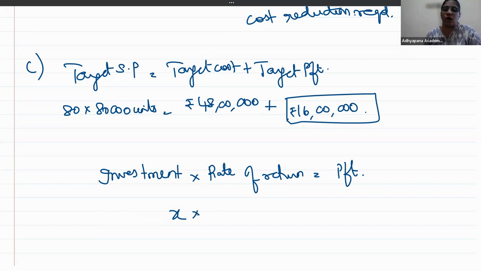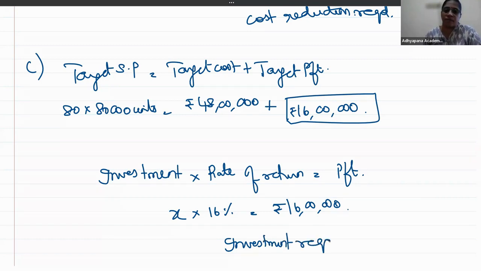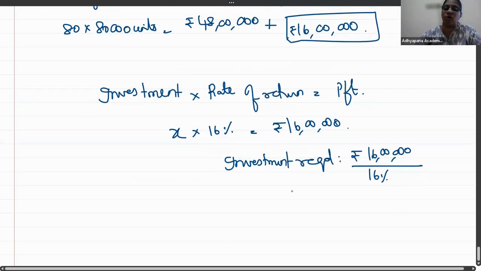That investment I do not know. Rate of return is 16%. It is equal to 16 lakhs, which means how much is the investment required? 1 crore. 16 lakhs divided by 16%, which is 1 crore. Did you understand?